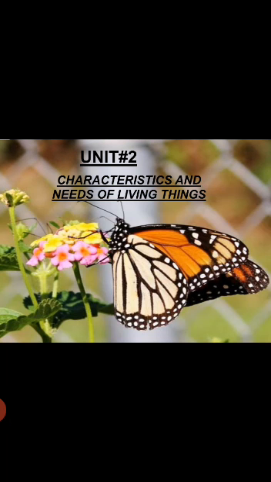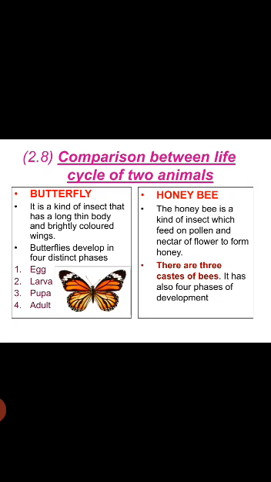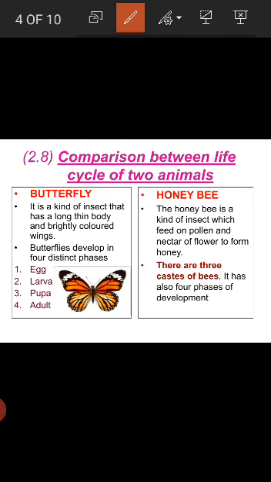Students, we are doing Unit 2, Characteristics and Needs of Living Things. So today our topic is comparison between life cycle of two animals. Firstly, I tell you the meaning of comparison between and life cycle.